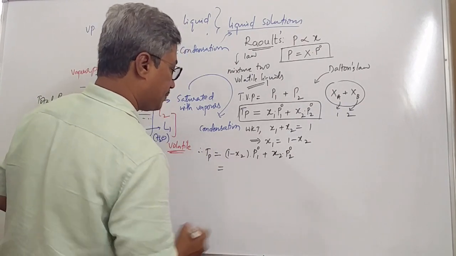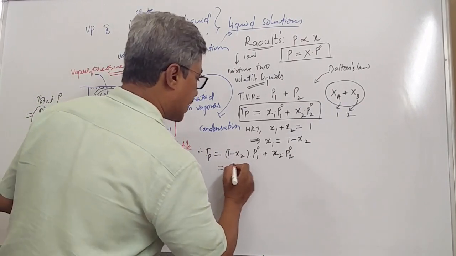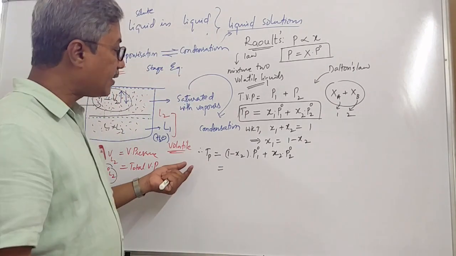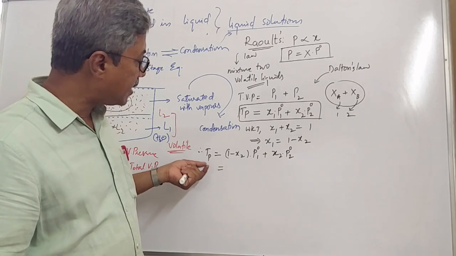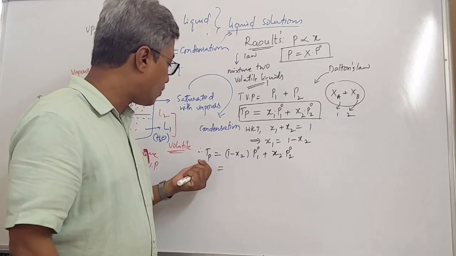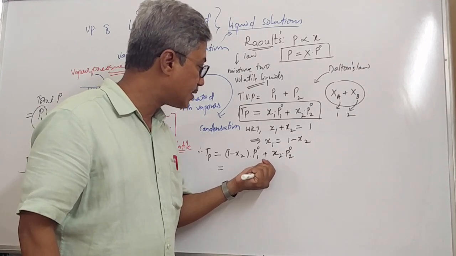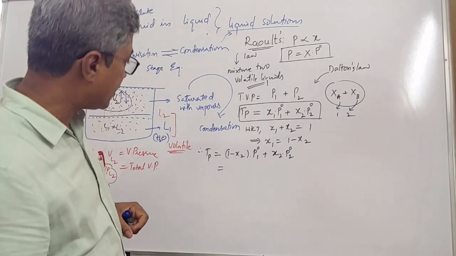Let us simplify this. See students, here it appears that it is the equation of a straight line. Say y is equal to mx plus c, no, it cannot be the equation of a straight line.